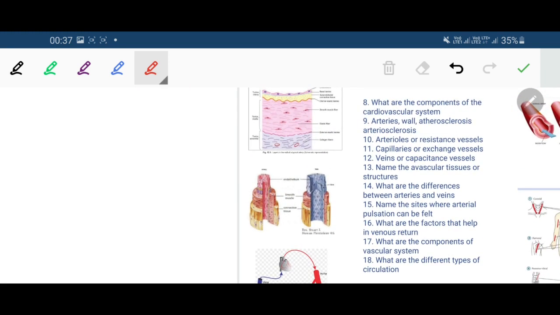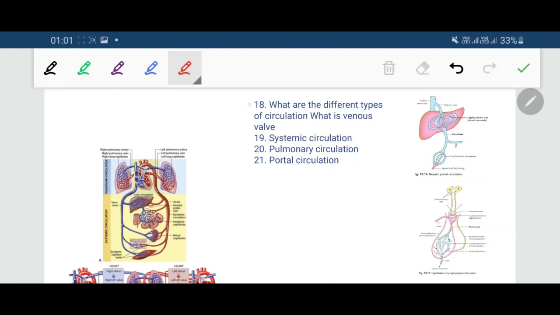And next we will discuss the different types of circulation of the cardiovascular system. Now we are going to discuss the different types of circulation of blood.